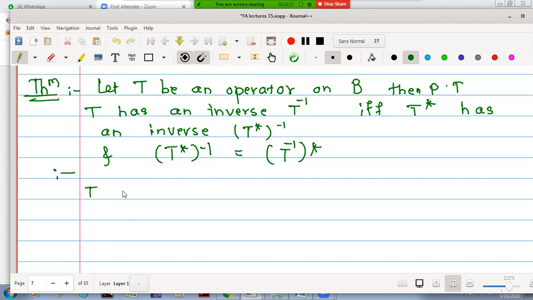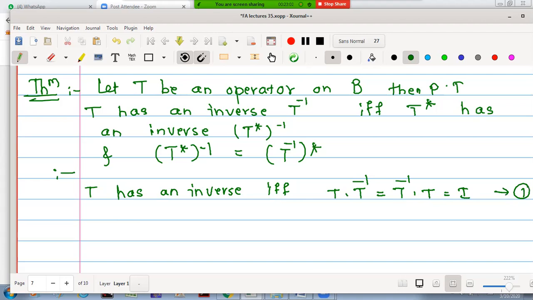We know the fact that T has an inverse if and only if we know the conditions for the existence of an inverse: if we find a mapping T inverse such that T into T inverse or T inverse into T is equal to identity. Let me call it statement number 1.